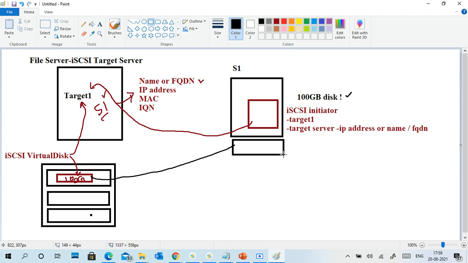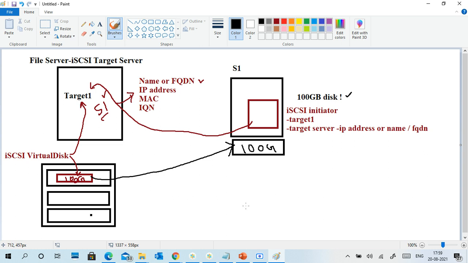It will attach to your physical machine as a local hard disk, like you are attaching a new hard disk. If I attach a pen drive, how does it show? The pen drive shows as a disk, right? Like that it will show. But physically we are not attaching anything. Through the network only, we are attaching. So this is how iSCSI works.